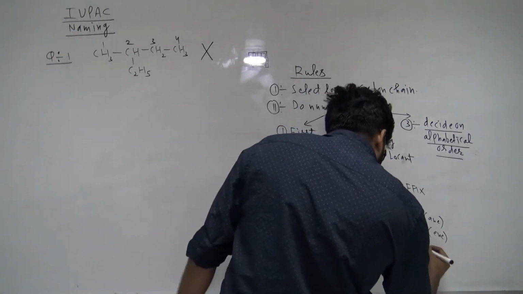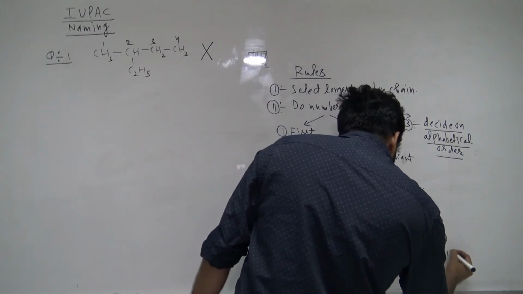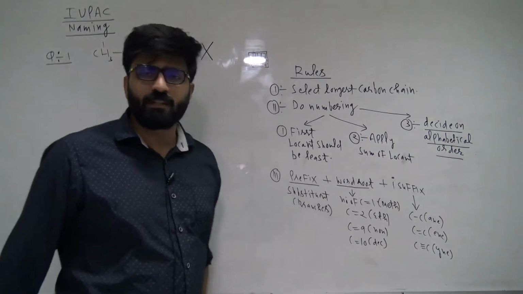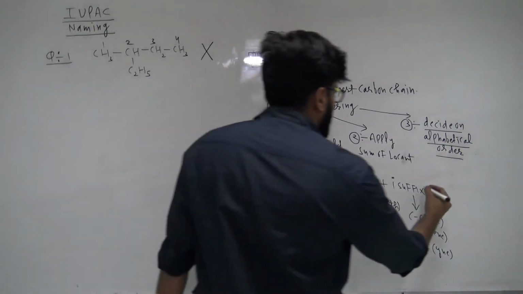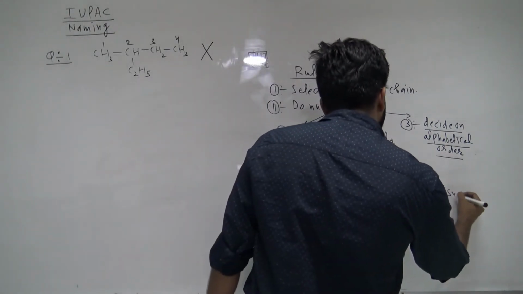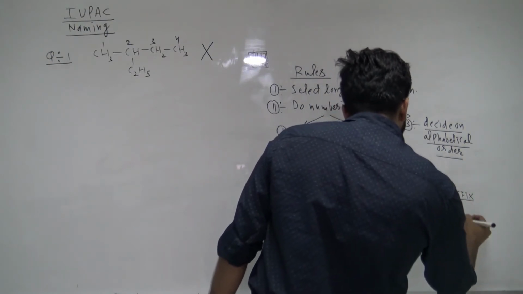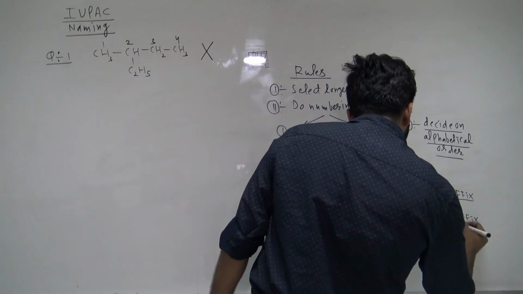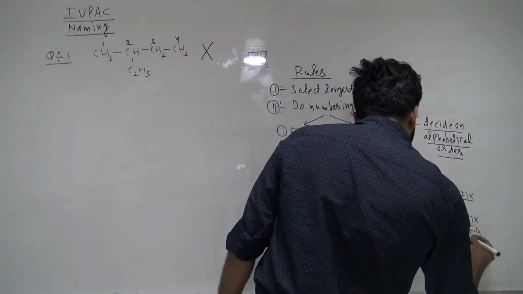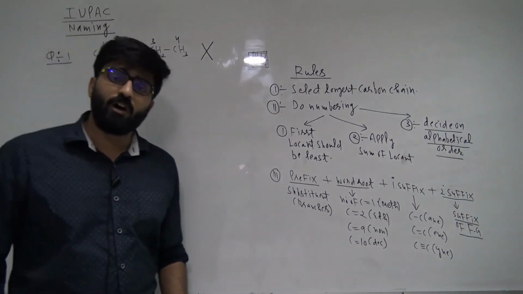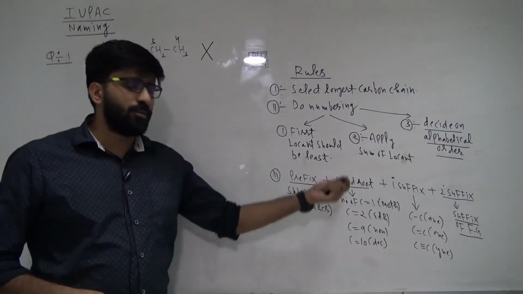If one triple bond is there, then we justify with -yne. So first prefix, then word root, then primary suffix, and the last one is the secondary suffix. In the secondary suffix we write the suffix of the functional group, Fg meaning functional group. For example, for alcohol the suffix is -ol, and for aldehyde, -al.